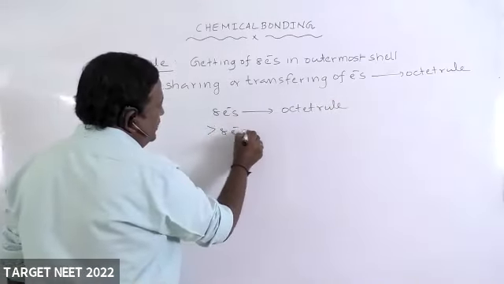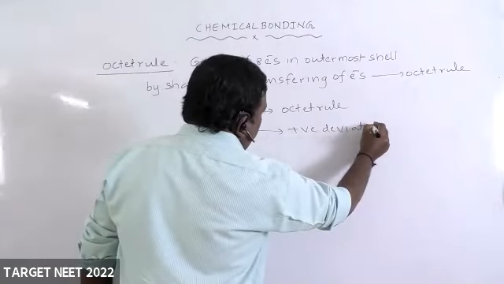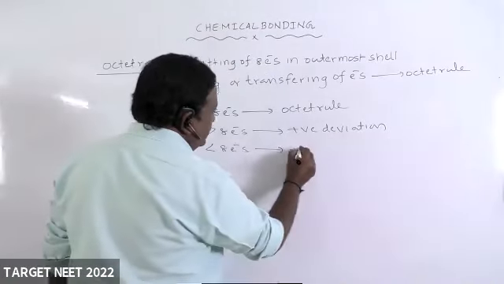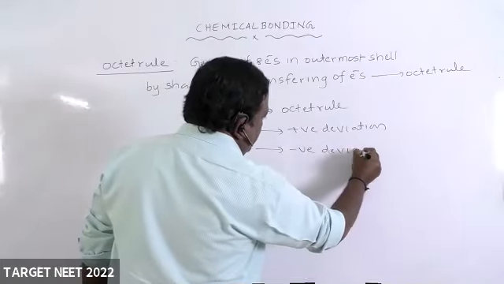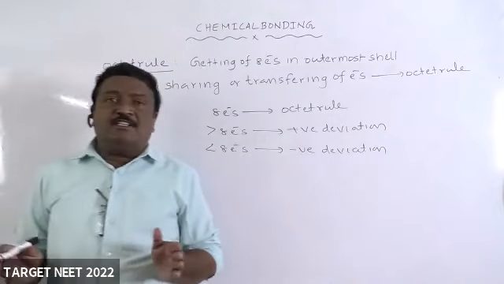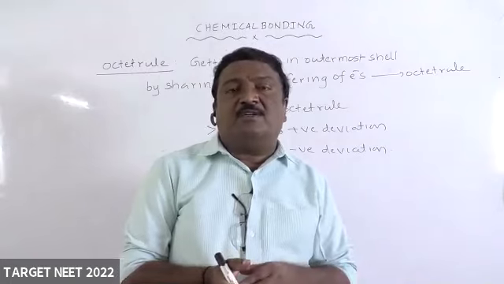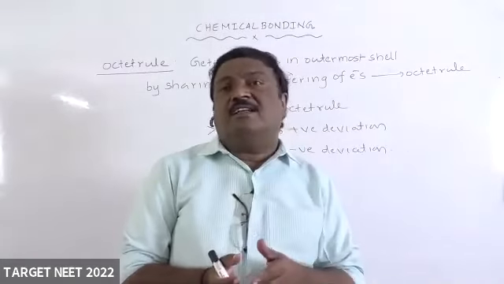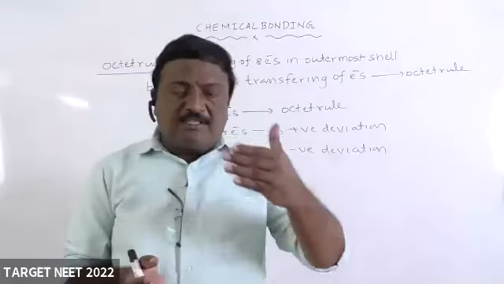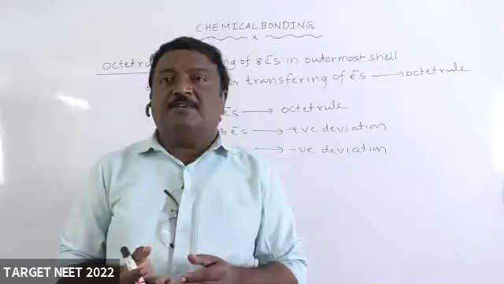More than 8 electrons, positive deviation. Less than 8 electrons, negative deviation we can take. So suppose if it has only 8 electrons, we can say that molecule can obey octet rule. If more than 8 electrons are present, that can show the positive deviation. If less than 8 electrons are present, then that can show negative deviation.